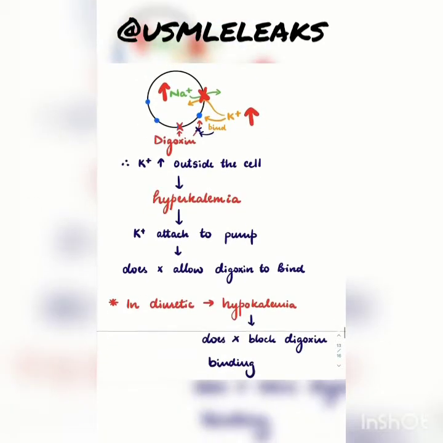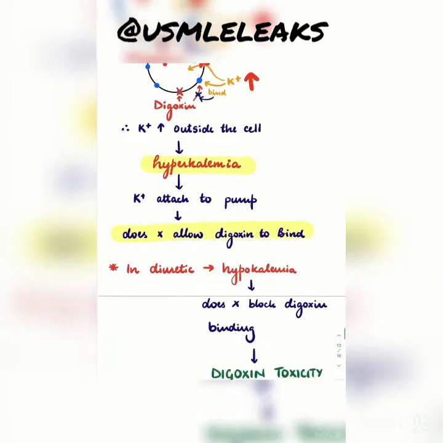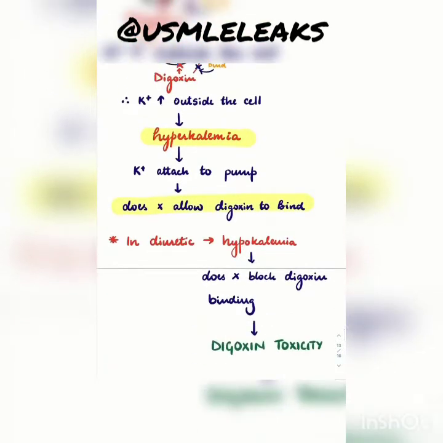That means it causes hyperkalemia in the body. This increased potassium binds to the sodium potassium pump and prevents digoxin from further binding to this pump. That means it prevents digoxin toxicity.